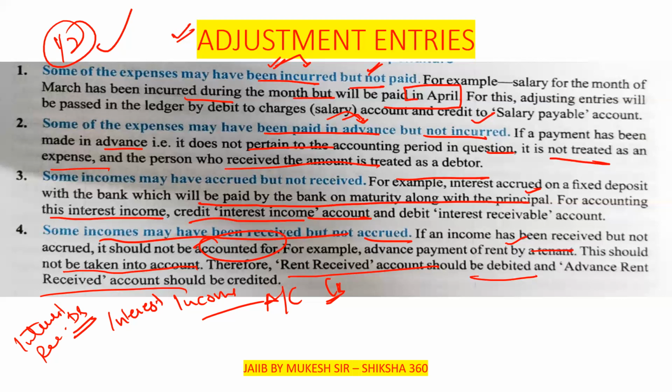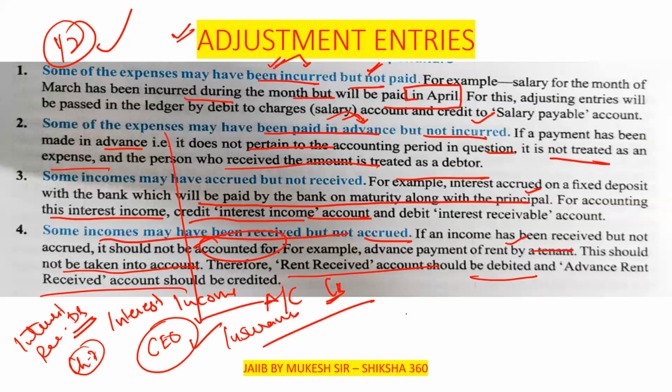Like in the second case, some of the expenses may have been incurred, like I discussed in chapter number 7. In some organizations they pay the insurance premium of their CEOs. The insurance policy is due in the month of April, but they have already paid the premium in the month of March. So some expenses are paid in advance but not incurred. We are taking the example of the insurance premium.